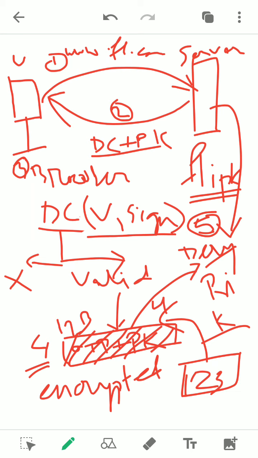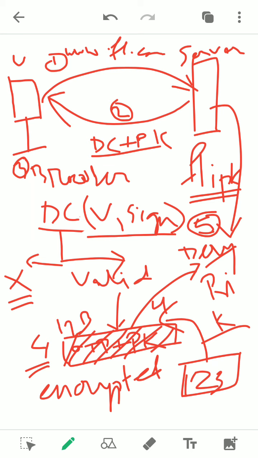Then the browser will check the digital certificate. This is step number 3, digital certificate. Actually, what will be checked is the validity of the digital certificate and the signer of the digital certificate. The signer is actually okay or not. If it is not, then your connection will be aborted, meaning cancelled. And if it is valid, step number 4 comes.